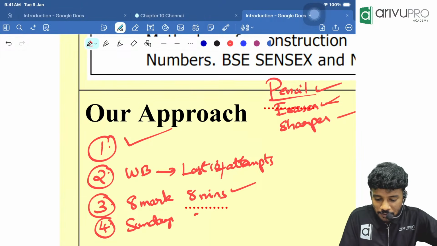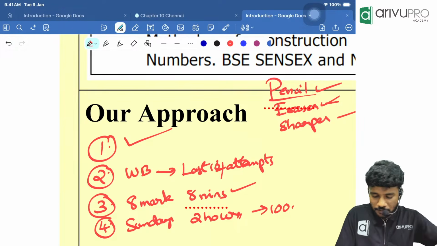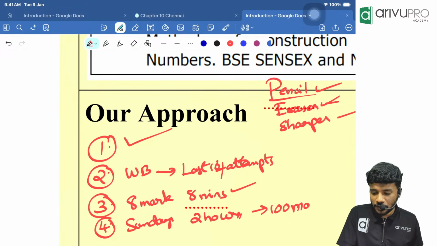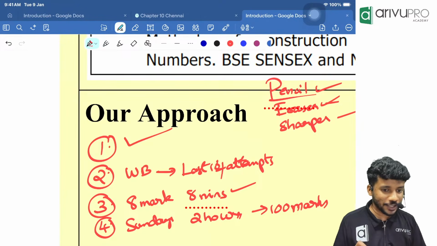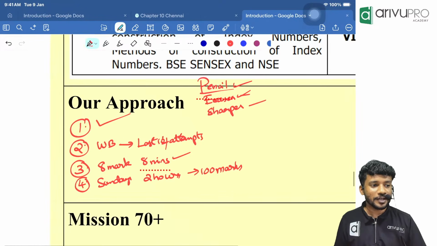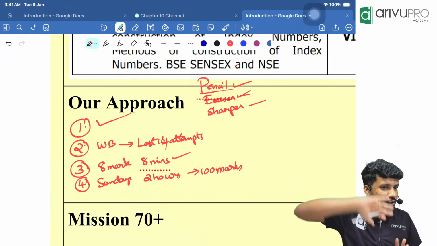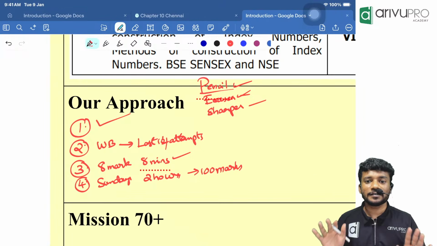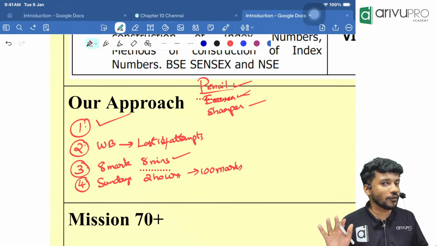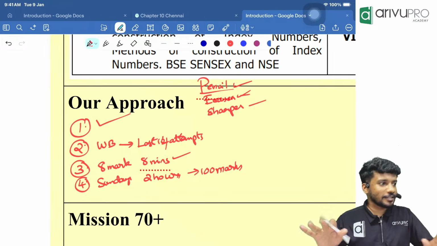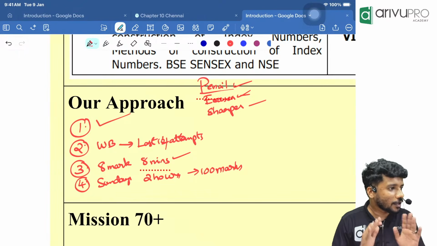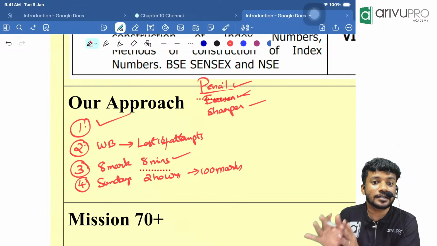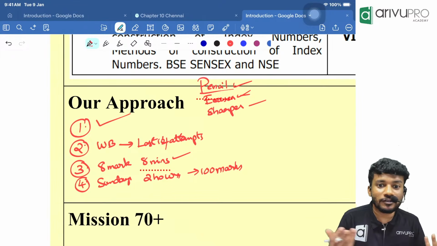Then on Sundays, you will be having a 2-hour, 100 marks test. Whoever is writing the January attempt, my plan for you is that till the January attempt, every Sunday you will have a 100 marks test. Whoever is writing September, till the examination you will have a 100 marks test. My plan is to conduct more than 100 tests for you guys, so hopefully we will be able to achieve it.